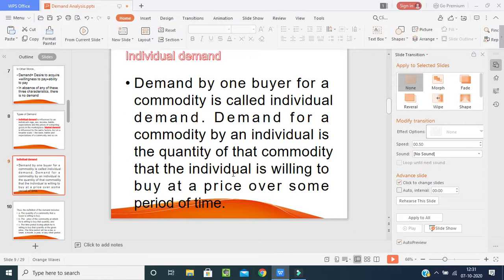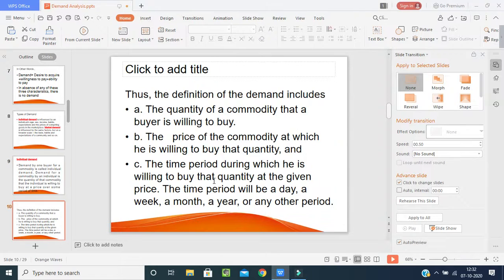So individual demand, what does it mean? Demand by one buyer for a commodity is called individual demand. Demand for a commodity by an individual is the quantity of that commodity that the individual is willing to buy at a price over some period of time. Thus the definition includes the quantity of a commodity that a buyer is willing to buy, the price at which he is willing to buy that quantity, and the time period during which he is willing to buy that quantity at the given price.